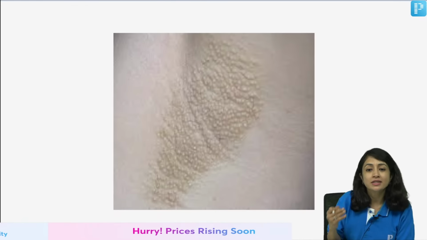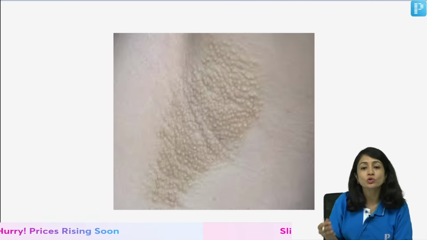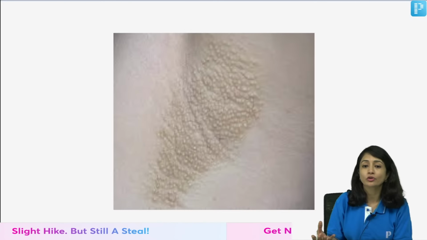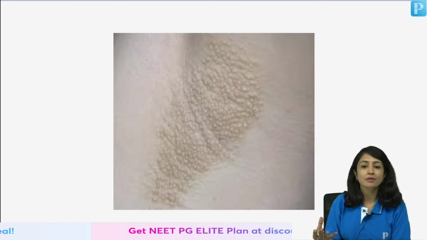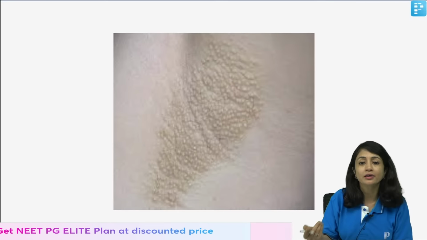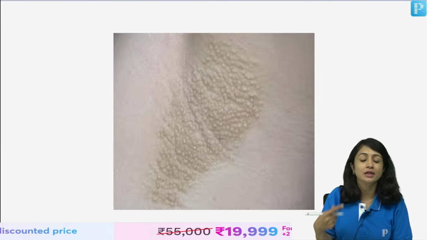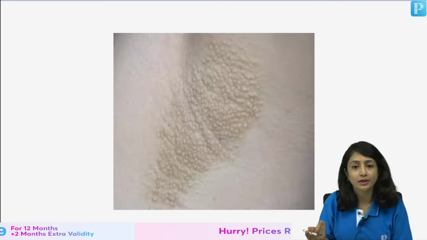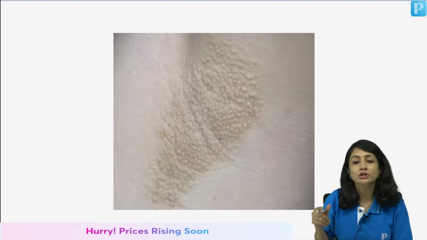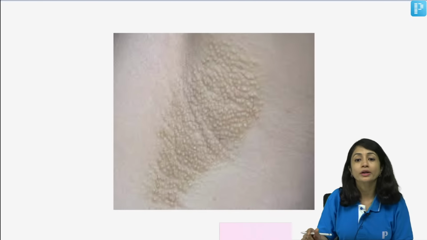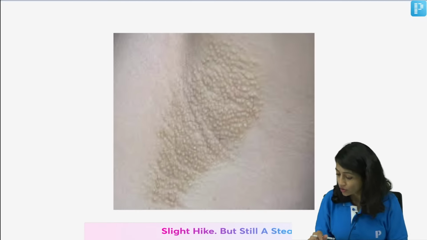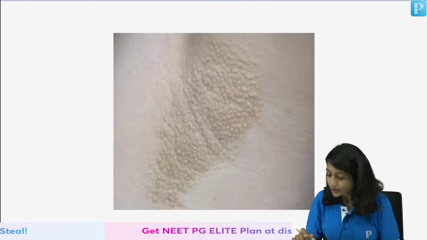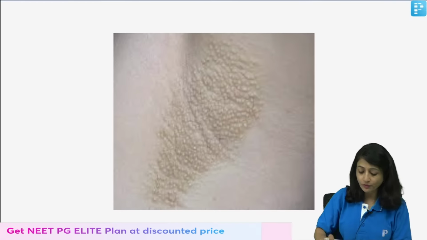You have these yellowish to skin colored papules at sites where we have apocrine glands, which is the axilla and around the nipples, and since it's a type of sweat gland, it would usually increase during summer seasons and in times of sweat. It can be itchy or asymptomatic. So, this is called Fox-Fordyce disease or apocrine miliaria, a disorder of apocrine glands. Fordyce spots are on lips. Yes, you are right. Clear? So, please don't get confused between this and this.